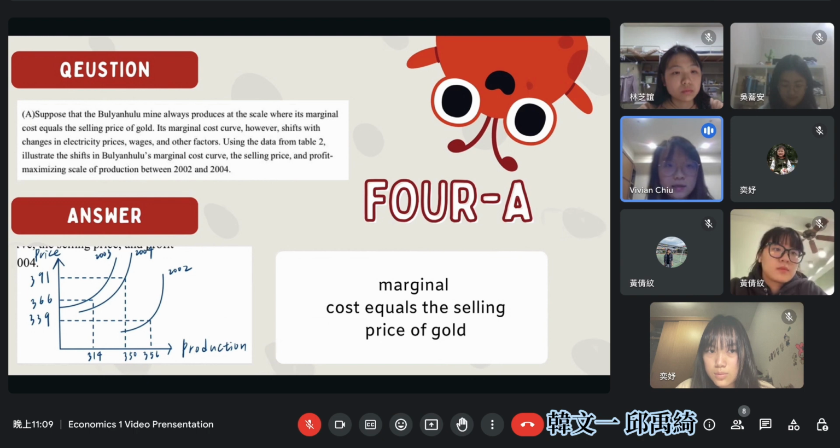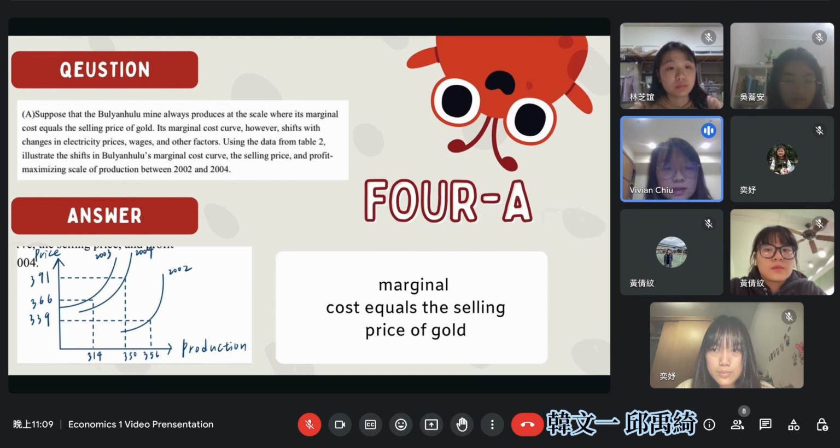Question A is asking about the marginal cost curve between 2002 and 2004. Because marginal cost is equal to the selling price of gold. In 2002, the price of gold is 339 and its production is 356.